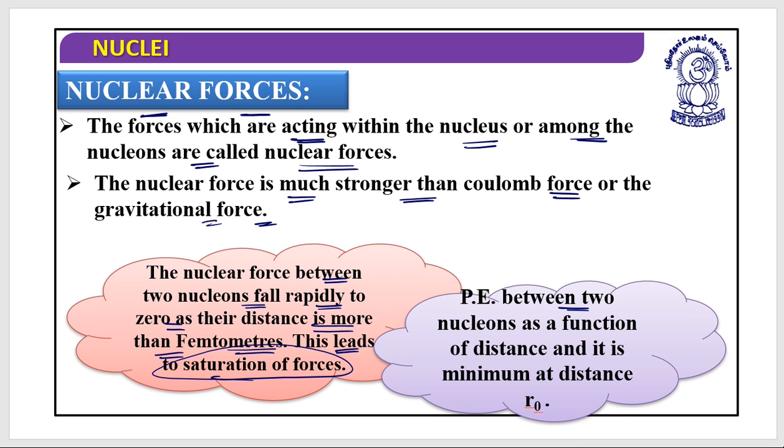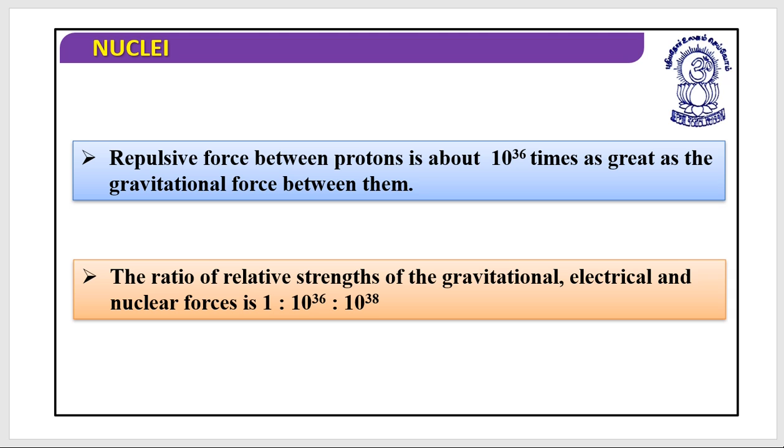The potential energy between two nucleons as a function of distance is minimum at a distance we call R naught. The repulsive force between protons is about 10 to the power 36 times as great as the gravitational force between them. And the ratio of relative strengths of the gravitational, electrical and nuclear forces is 1 is to 10 to the power 36 is to 10 to the power 38. Please keep this in mind, this has been asked too.